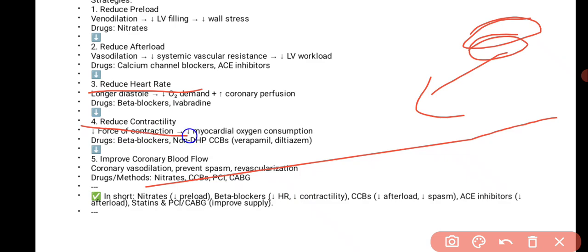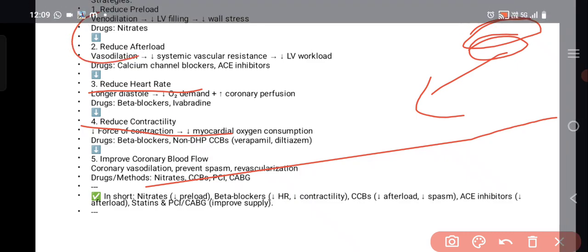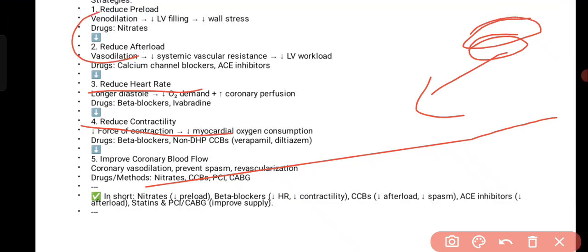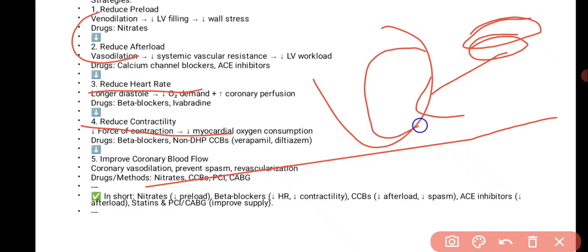When the force of contraction is reduced, when the heart has to contract less, ultimately the cardiac work is reduced. Then what? The other two mechanisms are reducing the preload and reducing the afterload. What do we mean by preload? Preload is nothing but left ventricular filling before its ejection. End diastolic volume is considered as the preload. Whenever the venous return is more, the end diastolic volume is more.